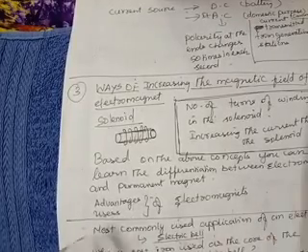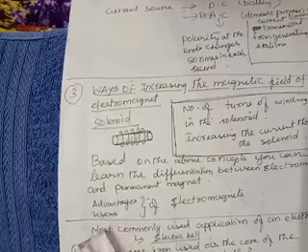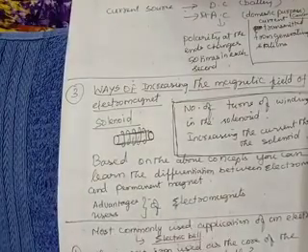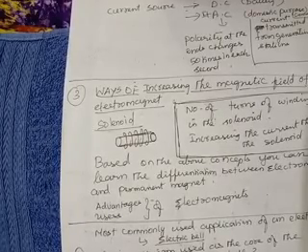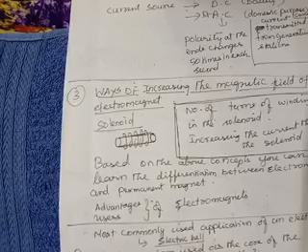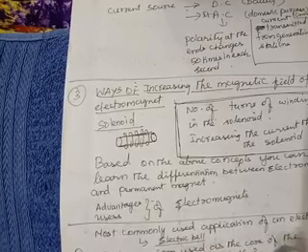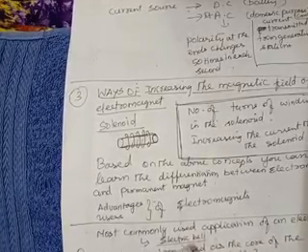Then you can even go through the advantages and uses of electromagnets also. Now I am asking a very important, interesting question. Which is the most commonly used application of an electromagnet? You know, it is the electric bell.